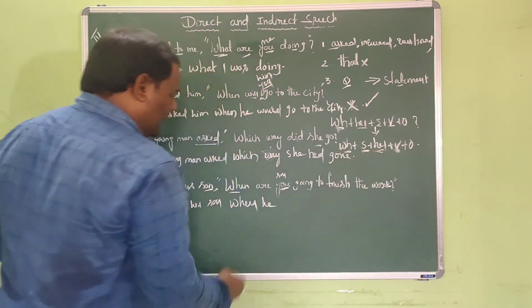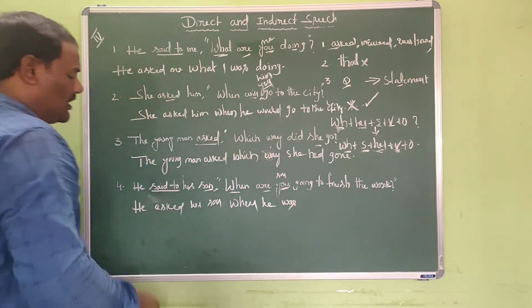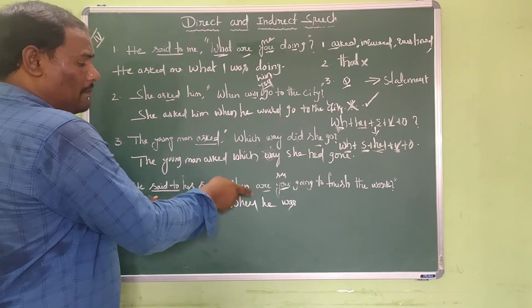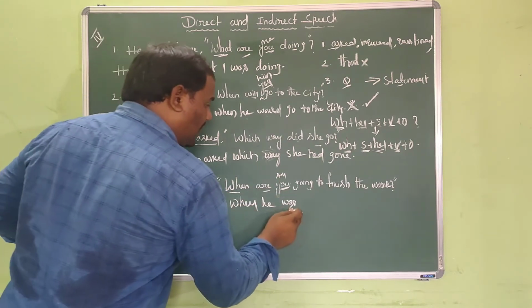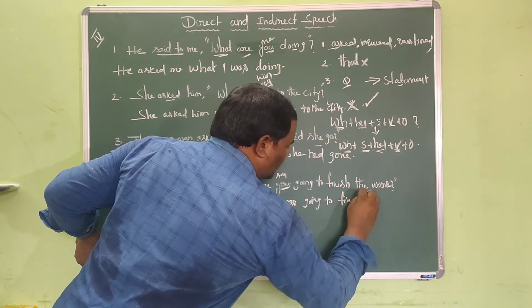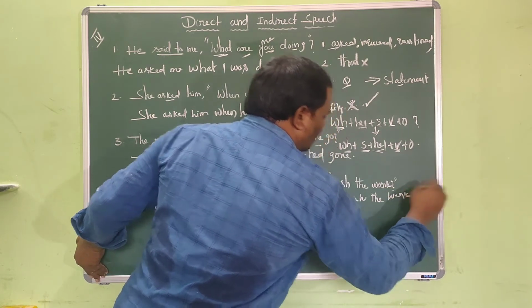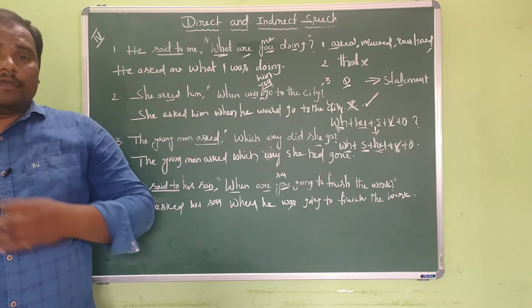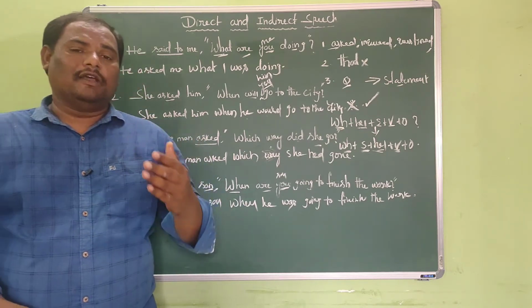Later we require the helping verb. Here the helping verb is are. We can convert the helping verb are into was because the reporting verb is in the past tense. When the reporting verb is in the past tense, all the reported speech present tenses become past tenses. So present continuous becomes past continuous here. When he was going to finish the work. Here not question mark but full stop. So this is all about the conversion of interrogative sentence when it is started with a double H.